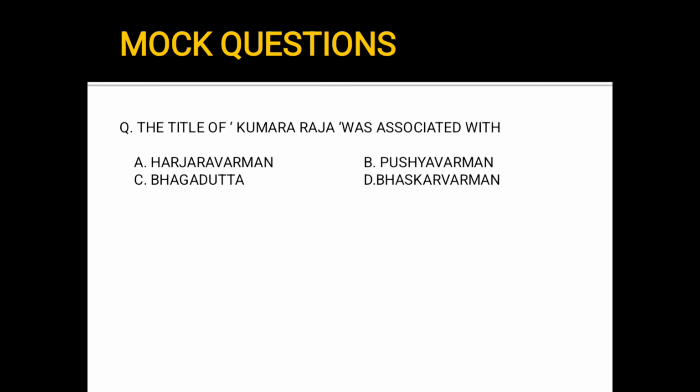Next question. The title of Kumara Raja was associated with option A, Harjara Varman, option B, Pushya Varman, option C, Bhagadatta, option D, Bhaskar Varman. The answer is Bhaskar Varman. He was known as Kumara Raja because he didn't get married.